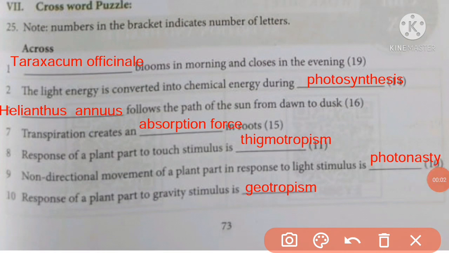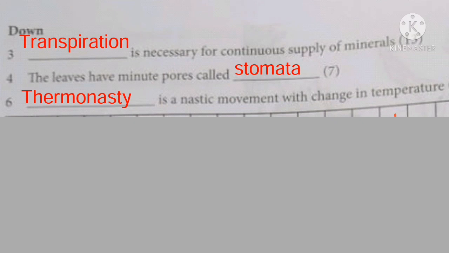Non-directional movement of a plant part in response to light stimulus is photonasty. Response of a plant part to gravity stimulus is geotropism. Transpiration is necessary for continuous supply of minerals. The leaves have minute pores called stomata. Thermonasty is a nastic movement in response to changes in temperature. Complete this crossword puzzle.